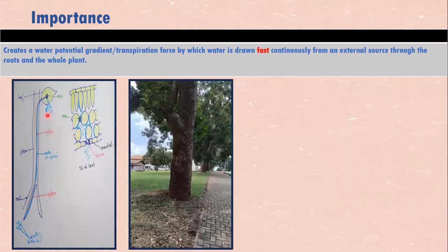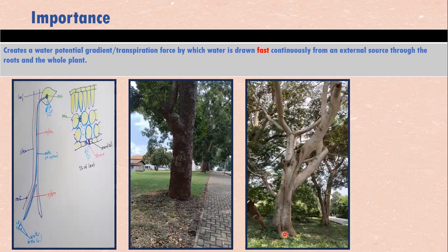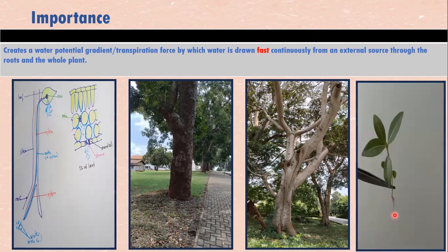Well, if transpiration was absent and water will have to move in by diffusion and osmosis, through all this, it will take ages. Now, what about this plant? Can diffusion and osmosis alone move water all through quickly? Even with a small plant, transpiration is important to pull water very quickly by the transpiration force throughout the plant. That is one great importance of transpiration.